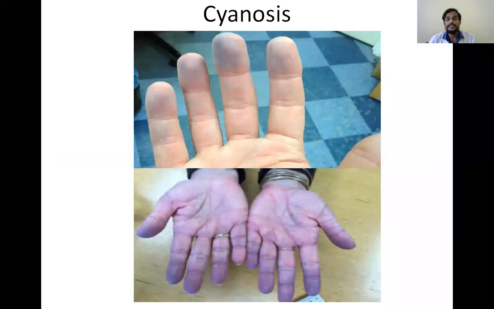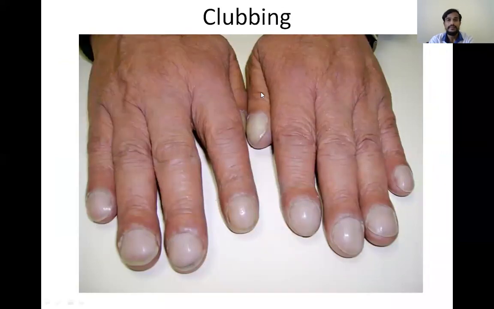Cyanosis. The bluish discoloration of the skin due to decreased oxygen supply is cyanosis. We check whether cyanosis is present or not. Clubbing. So clubbing is swelling at the tips of the fingers.